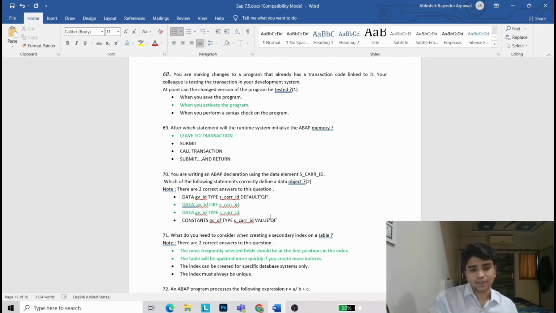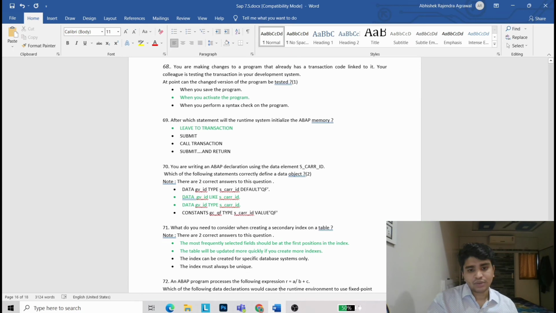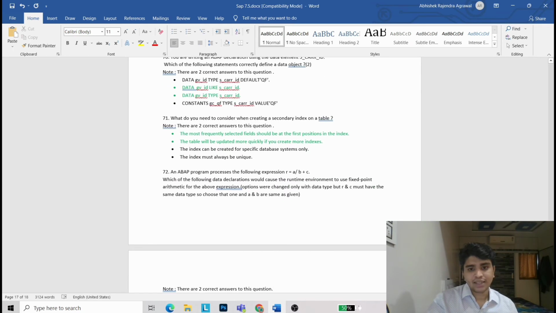Now 71. What do you need to consider when creating a secondary index on a table? The answers are: most frequently selected fields should be in the first position in the index. The table will be updated more quickly if you create more indexes.